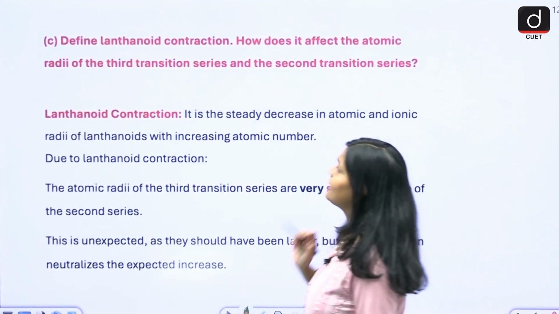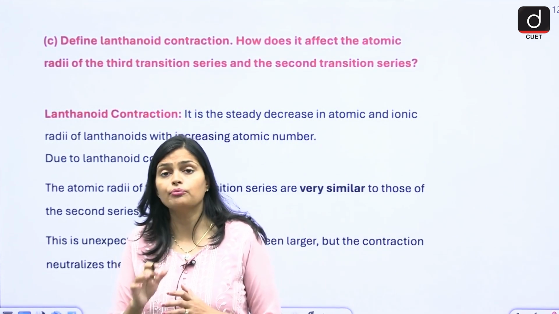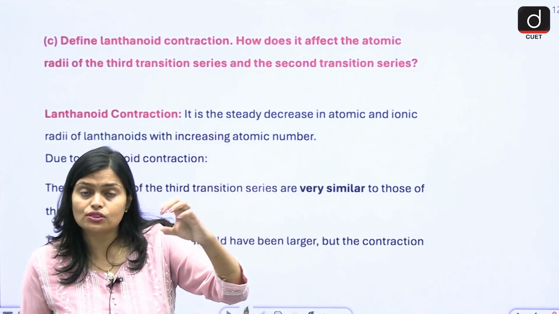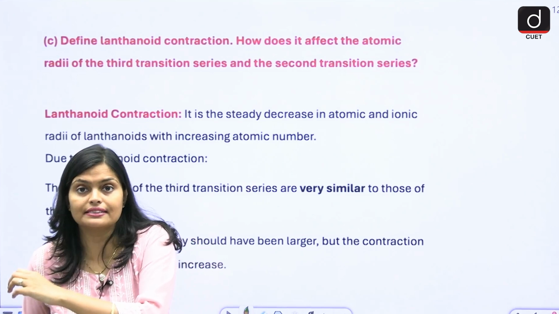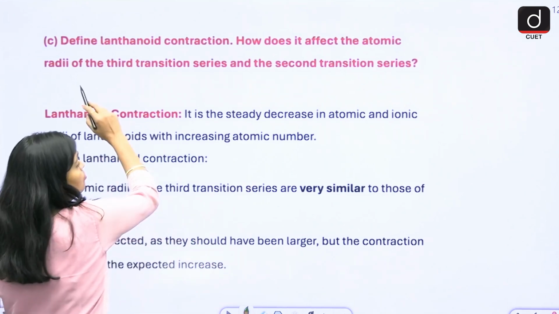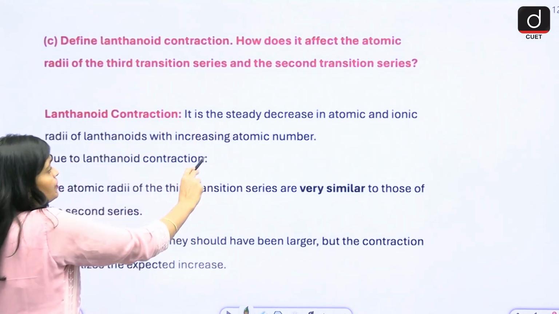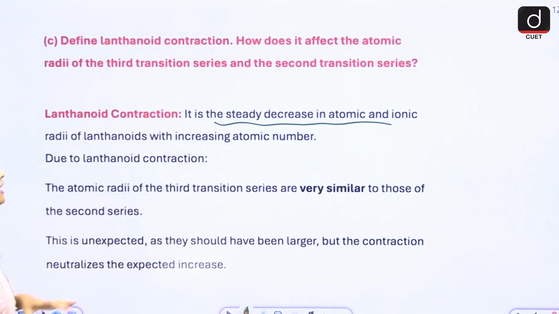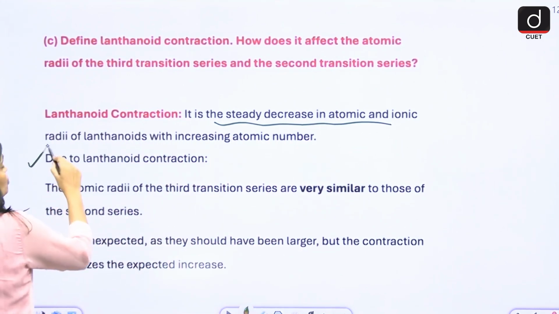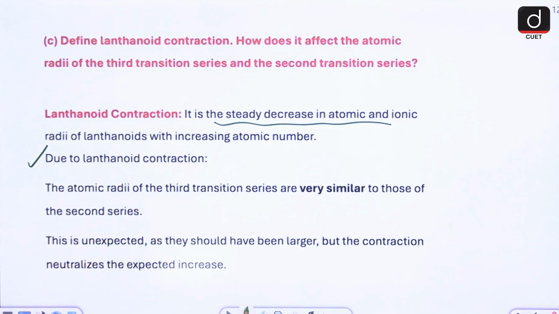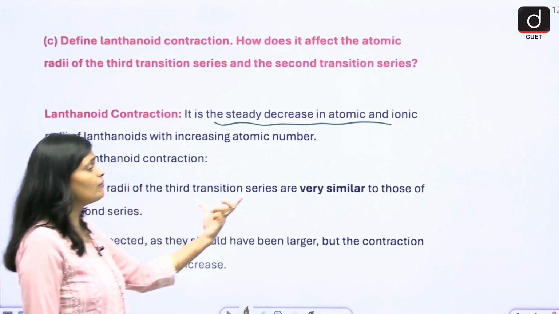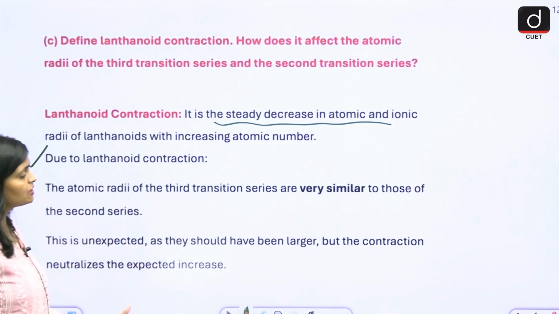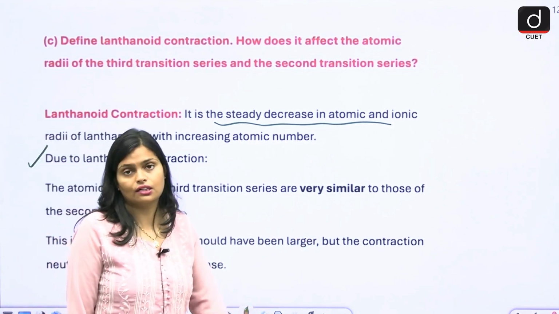Next, define lanthanide contraction. What do you mean by lanthanide contraction? Again, the atomic size decreases. As you move left to right, there is a steady decrease in atomic and ionic radii. Due to lanthanide contraction only, the atomic radii of the third transition series are very similar, which is unexpected.